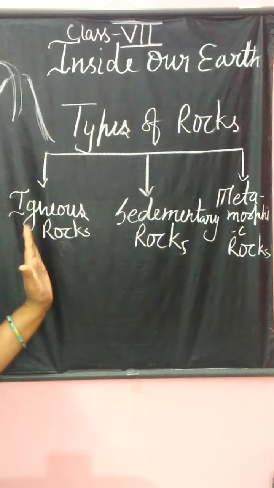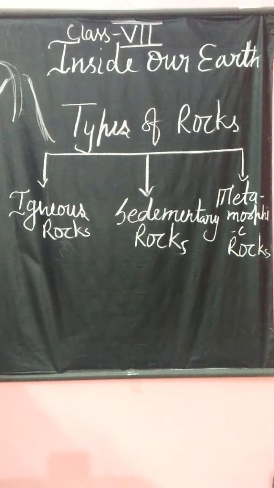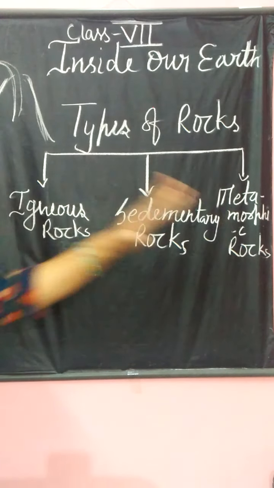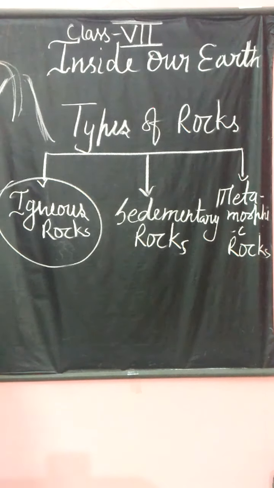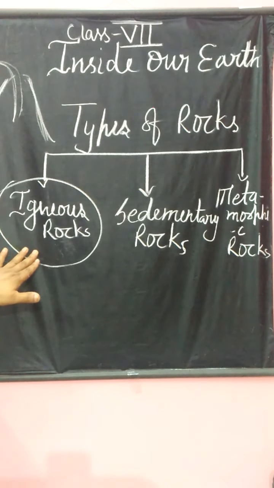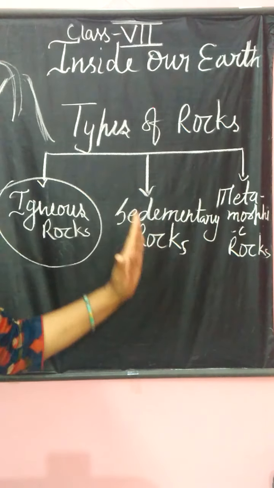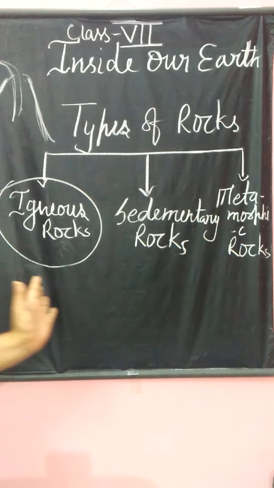It is also called parental rock, because after so many years the same rock became sedimentary rock and metamorphic rock. These rocks appeared first on the surface of the earth, so it is called primary rock or parental rock. Is it clear? Sedimentary and metamorphic rocks are formed by the modification of igneous rock.